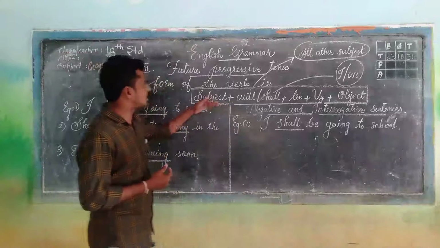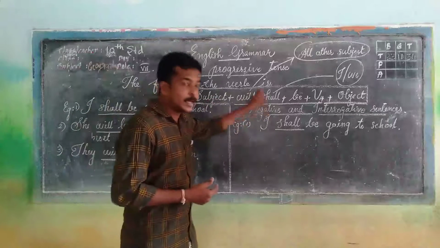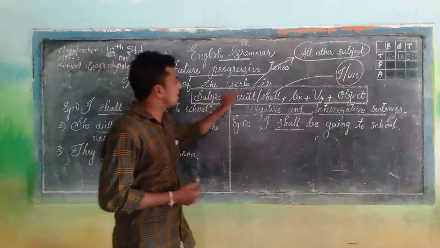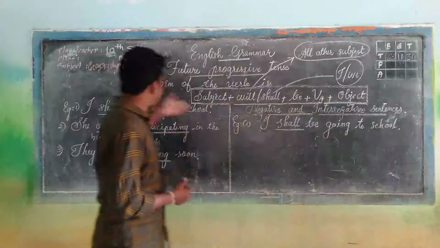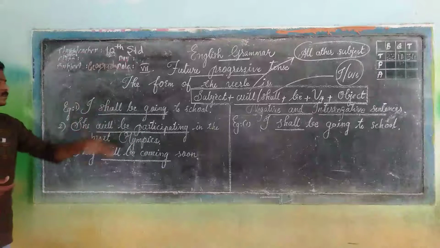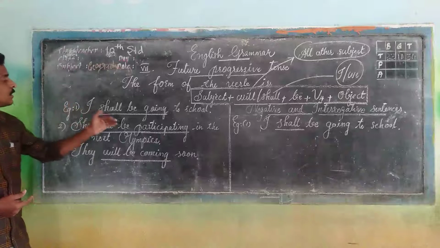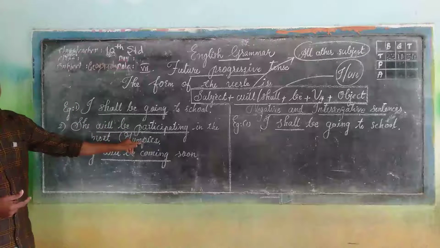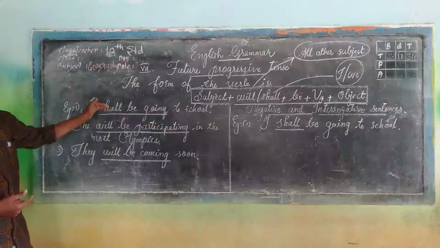I repeat the structure: subject followed by either will or shall depending upon the subject, plus be and the ing form, and finally the object. A few examples I mentioned here. I shall be going to school. In the same manner, she will be participating in the next Olympics. What did I underline here? The structure is underlined here.